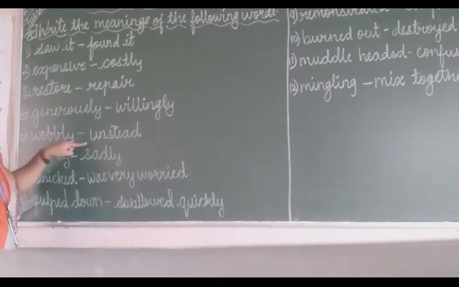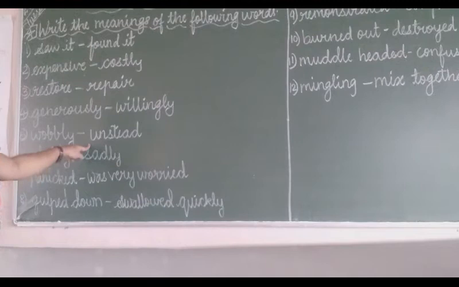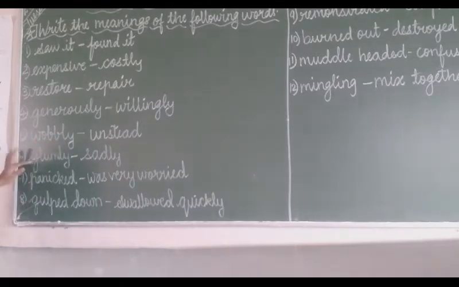That is called unsteady, means he feels that even now he is standing in the moving train only. So wobbly means unsteady. Glumly means sadly. Glumly, sadly.